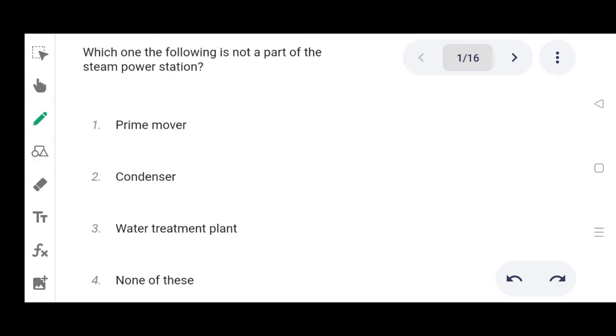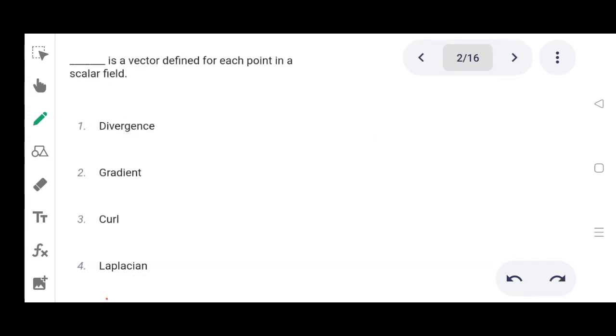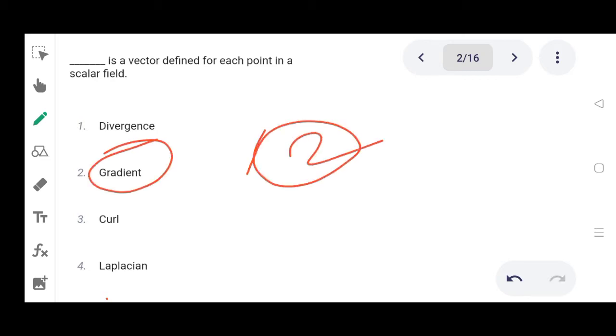Which one of the following is not a part of the steam power station? Option 1 prime mover, 2 condenser, 3 water treatment plant, 4 none of these. Correct answer is none of these, option 4. Next one. Dash is a vector defined for each point in a scalar field. Option 1 divergence, 2 gradient, 3 curl, 4 Laplacian. Correct answer is gradient, option 2.